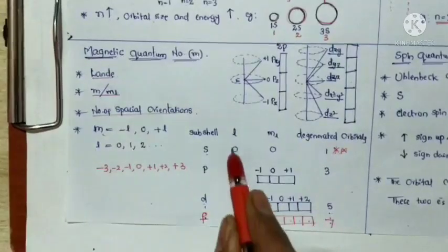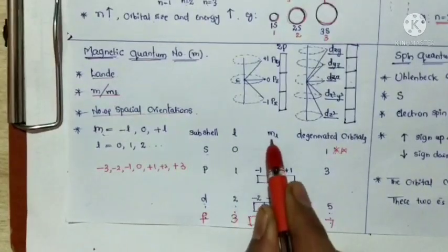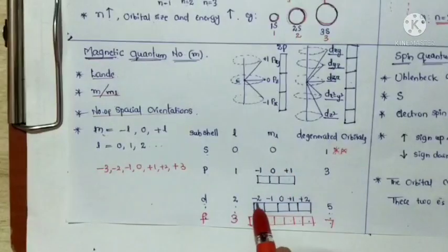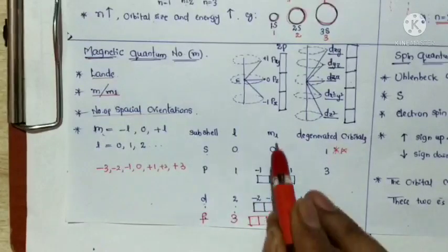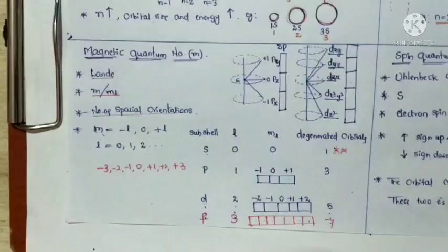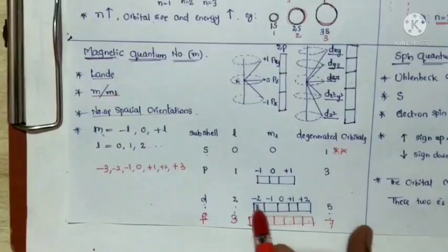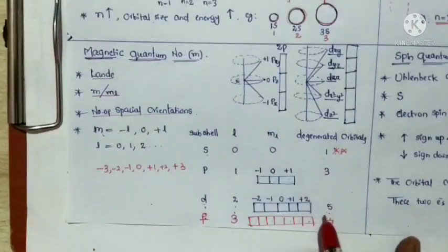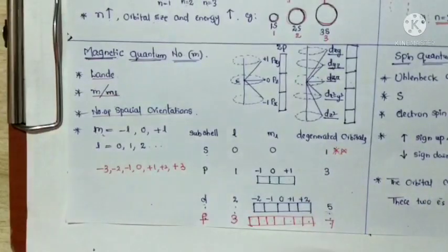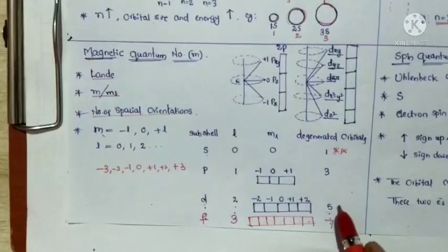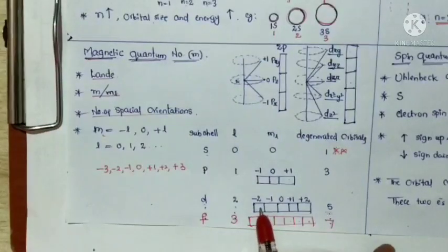Next, if L is equal to 2, the m values are minus 2, minus 1, 0, plus 1, plus 2. So these 5 values belong to the m value. That means 5 orientations, so 5 degenerate orbitals. Degenerate orbitals are also very important. So how many degenerate orbitals are present in d orbitals?